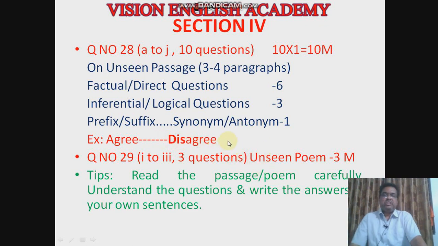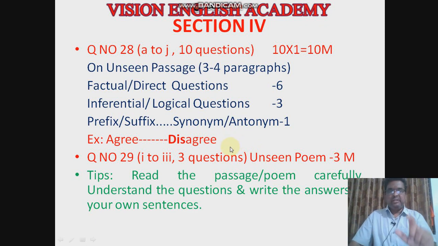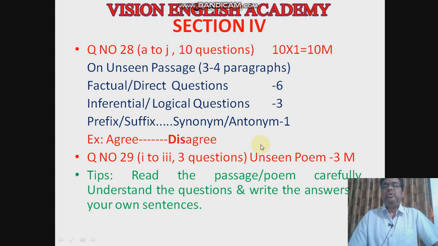So next, question number 29. It is an unseen poem they will give, which will be of 4 to 5 lines. You have to read the poem very carefully, and the poem is followed by 3 questions, that is 1, 2, 3. The questions will be very easy, and you have to answer those questions.